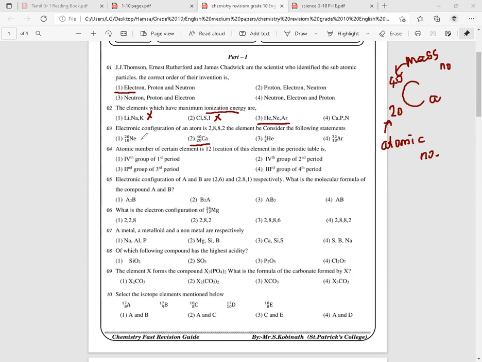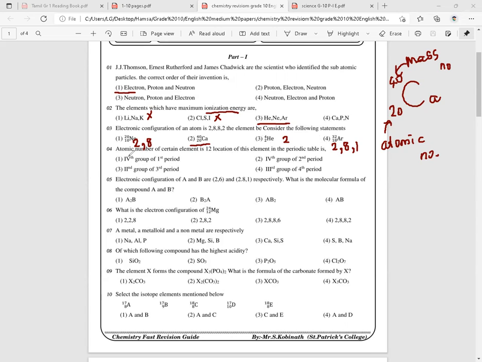So here neon, when you consider the electronic configuration of neon, the atomic number is 10, so the electronic configuration will be 2, 8. Helium, it is only 2, electronic configuration is 2. Argon, it will be 2, 8, 1. Okay, so these will be the electronic configurations, and the mass number of argon is 32, helium is 4, and neon is 20.